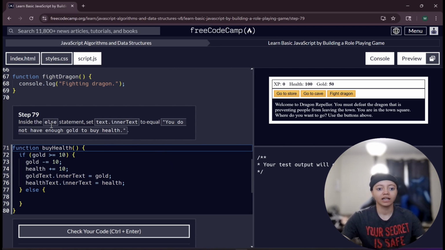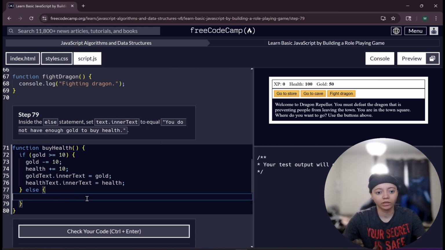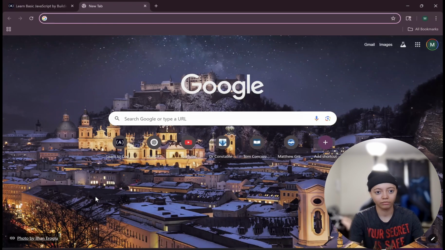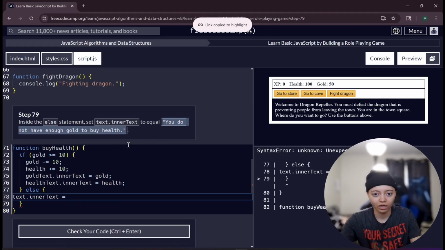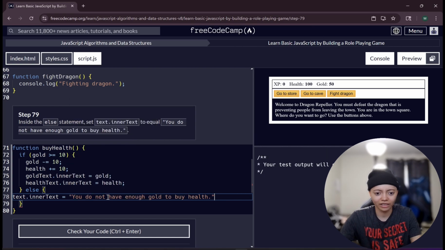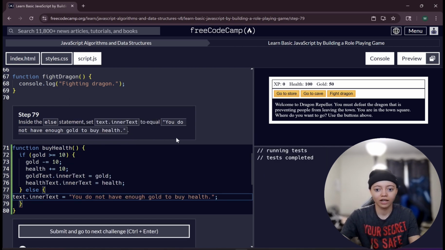Anyway, inside the else statement, set text.innerText to equal you do not have enough gold to buy health. Okay, that's what I figured. So we're gonna do text.innerText. By the way, how did I do that? What is even copy link to highlight or whatever I just said? That is actually crazy. Okay, so that ended up working.